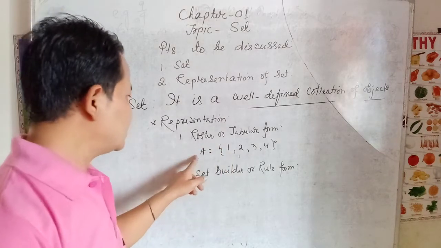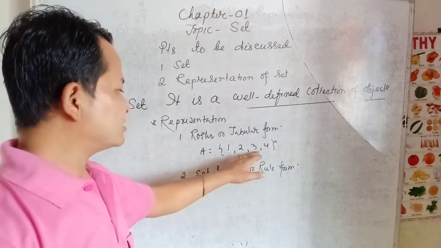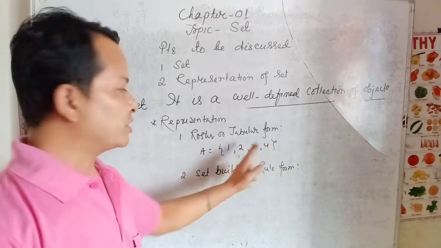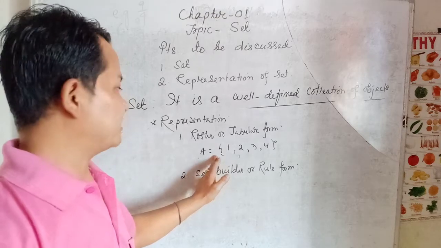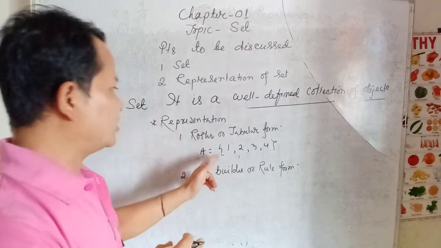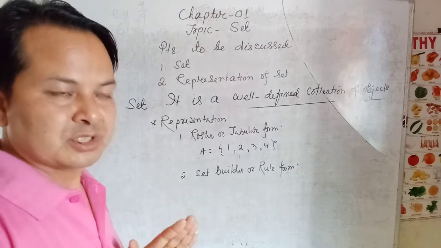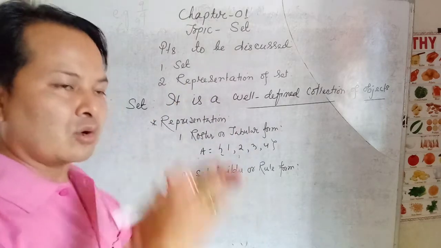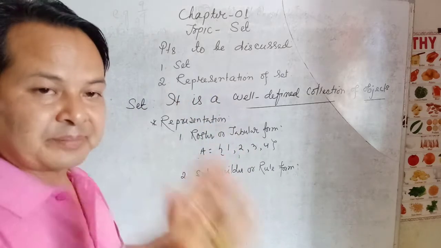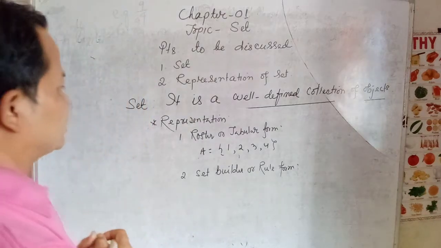If I consider A as the given set, the set of natural numbers less than 5, then I have to write all the numbers within curly braces, with all the elements separated by commas. Then that form of set is called roster or tabular form. I hope you have understood. In roster form or tabular form, all the elements should be kept inside the second bracket and separated by commas. That is the first type of set form, called tabular form.